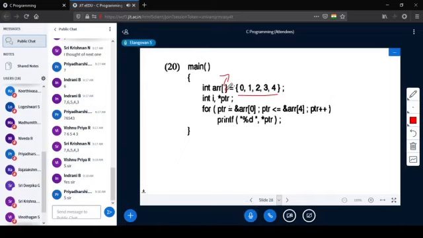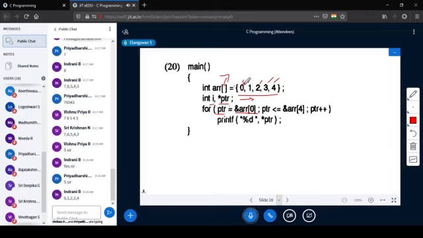Yes, what will be the answer? PTR is going to store the address of an integer variable. That is what the declaration means. And here PTR is assigned the address of array of 0. What is array of 0? This is array of 0, array of 1, array of 2, array of 3, array of 4. Array of 0 means this.